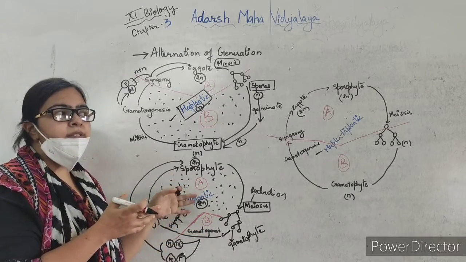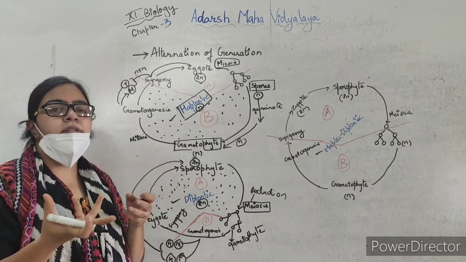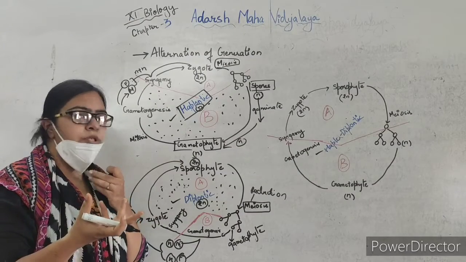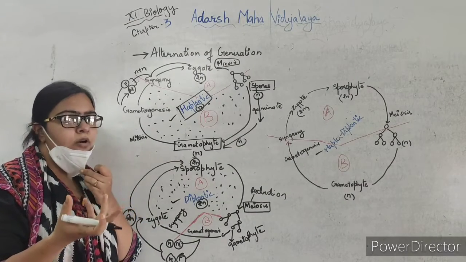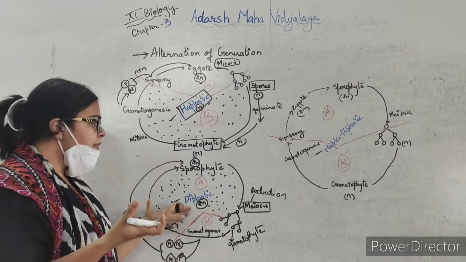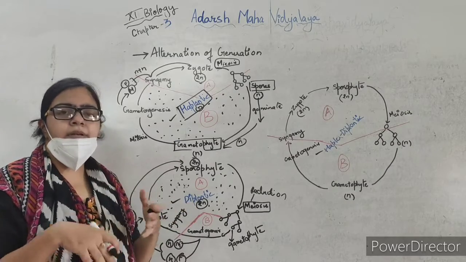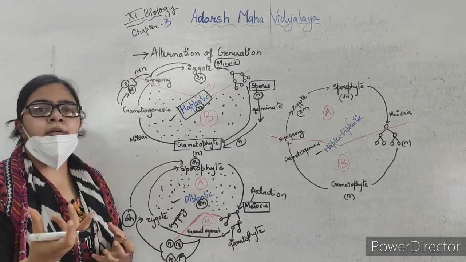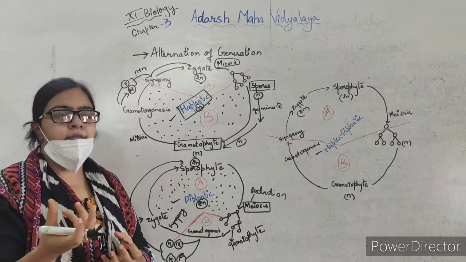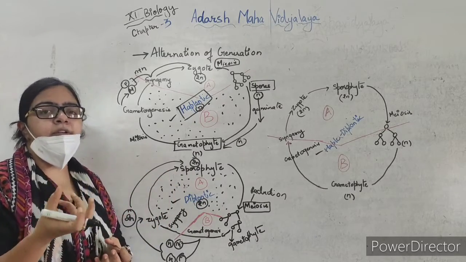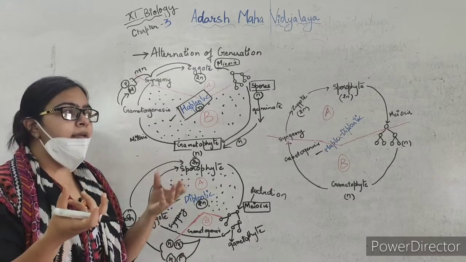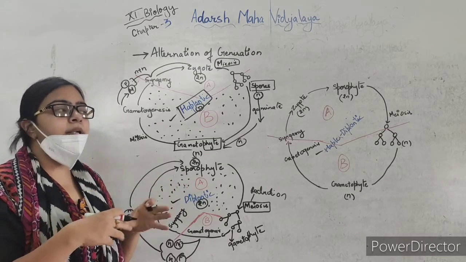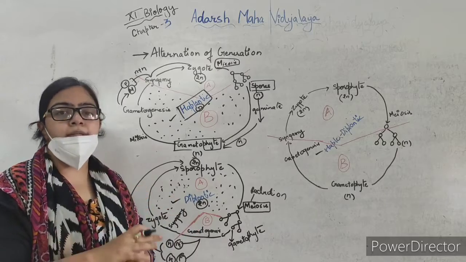In the diplontic life cycle, the flower, which is the sexual reproducing organ of the plant, will have the stamen and pistil, and the cells which will be produced inside that: the pollen and the ovule or egg. Inside the ovule there will be the egg. So only the egg and the pollen grain will be haploid. Other things, when we see, will be diploid.